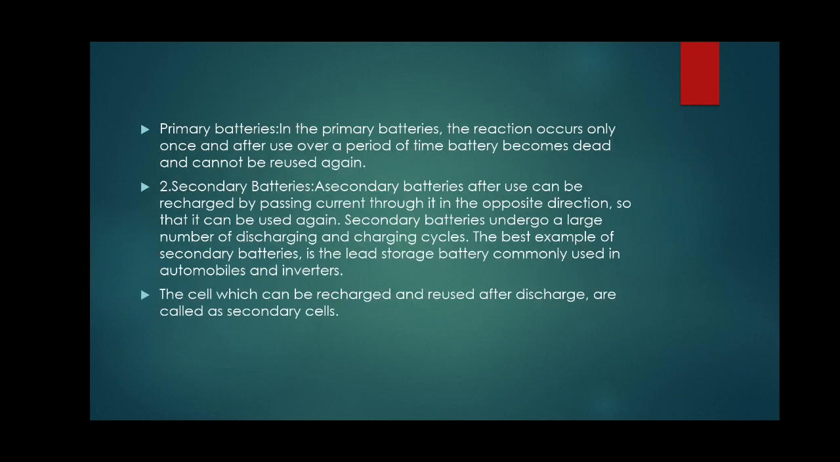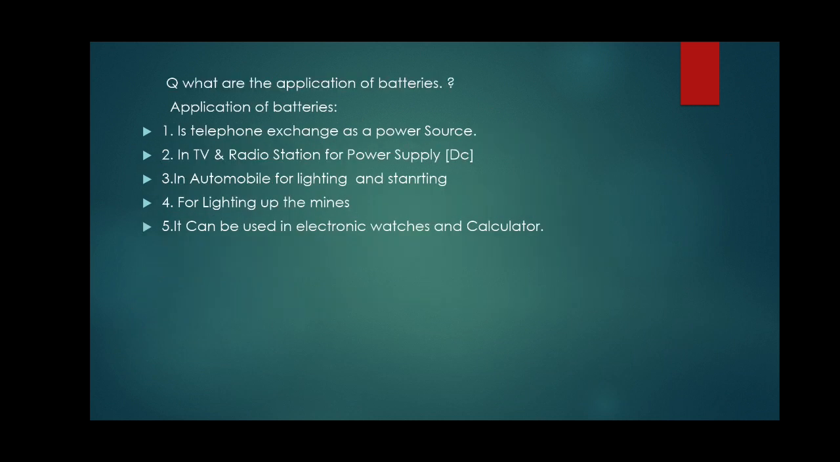What are primary batteries? In primary batteries, the reaction occurs only once and is used over a period of time. The battery becomes dead and cannot be reused again. In secondary batteries, after use you can recharge by passing the current in the opposite direction so that it can be used again and again. An example is the lead storage cell, inverter, which are used in everyday life, and lead storage batteries used in automobiles. The cells which can be recharged and reused after discharge are called secondary cells.